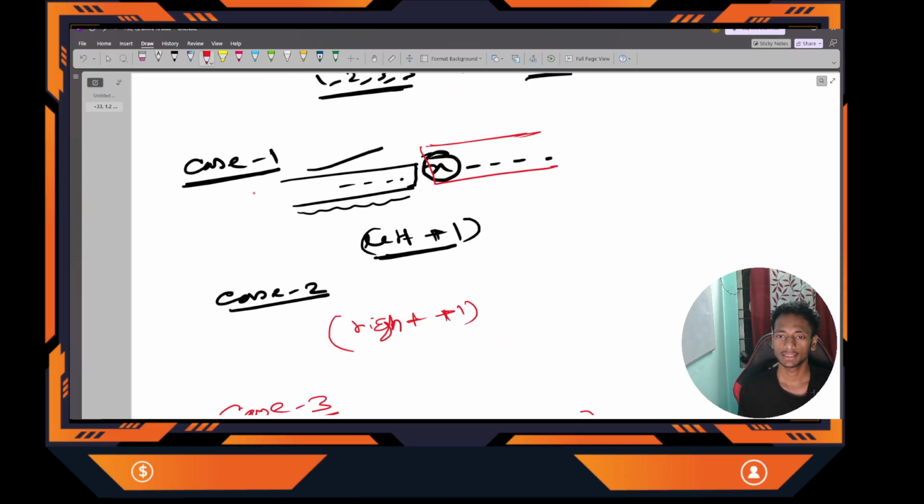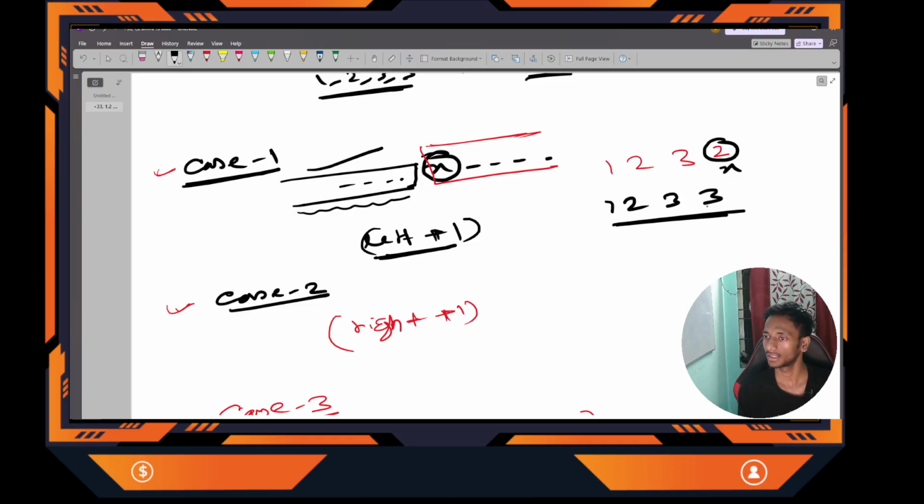So for case 1 and 2, there is no condition, because I can change whatever the number is present in the left side, just the left side. Suppose 1 2 3, and suppose 2 is the x. If I change this to 3, you can see that there is no condition. If there is any element in the left side, the length will be increased by 1, right? And on the right side also, if I want to mark this current element to the right subarray, it will be increased by plus 1. Clear?